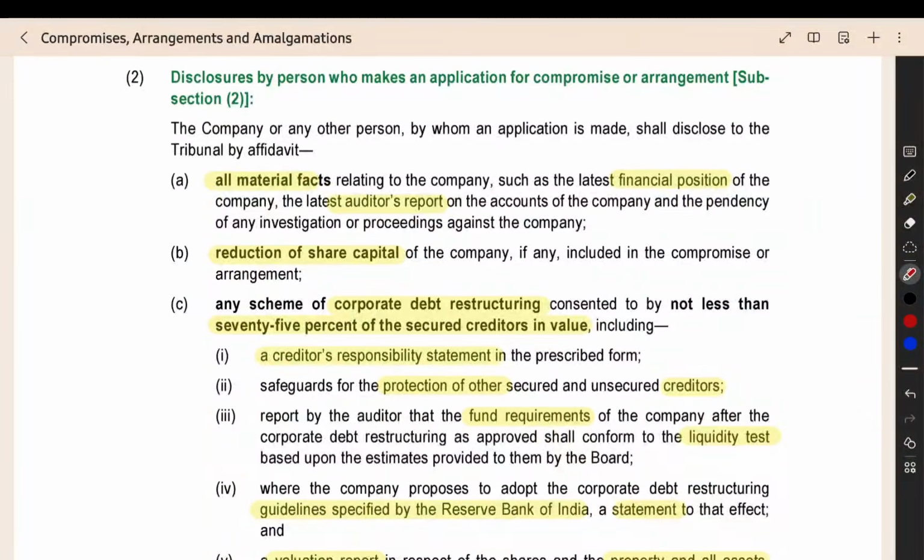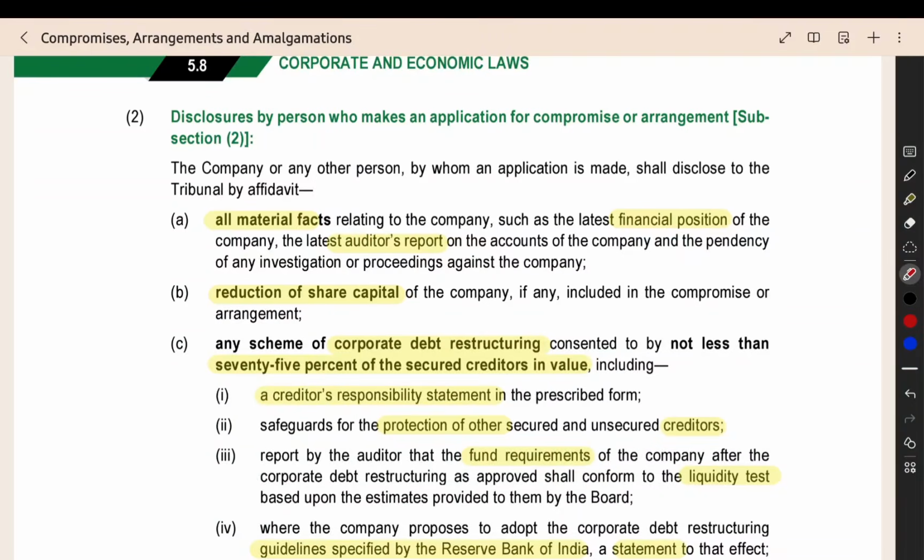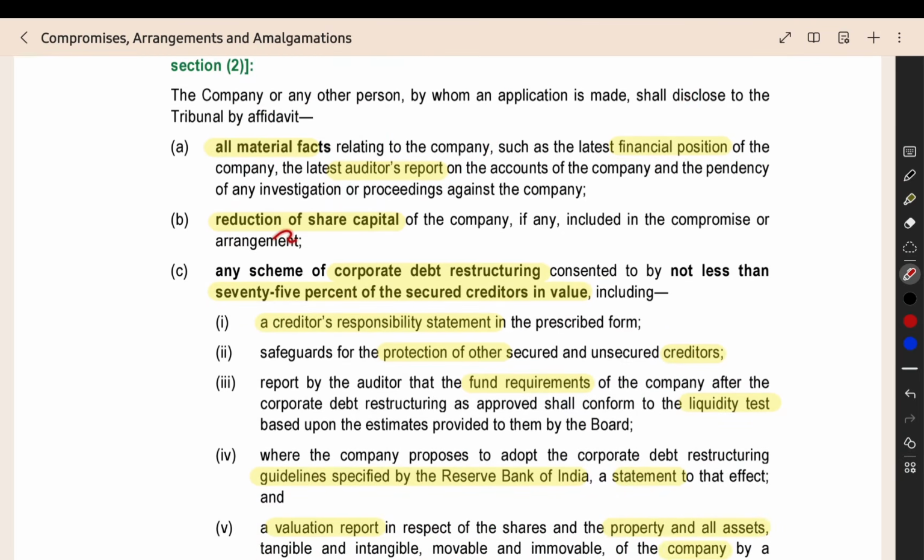So here, what are all the disclosures you have to give? Additionally, what are the attachments or the extra information that you have to give along with the application that you are making to the tribunal? So all the material facts related to the company, like the latest financial position, the auditor report, everything you have to give. If you are reducing the share capital, that also you have to mention.